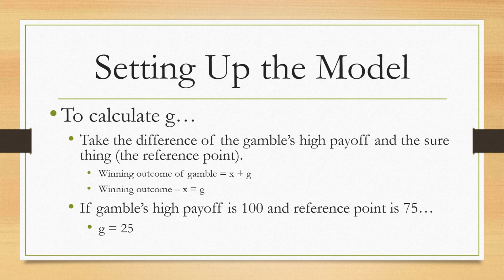G is very similar. Again, we can work through the math. If you need to pause the video and look at what G actually is representing, you can. But basically here, we can look at that last example and see that if the gamble's high payoff, the winning payoff, is 100, and the reference point is 75, then G is equal to 25. It's the difference between the high payoff and the reference point.